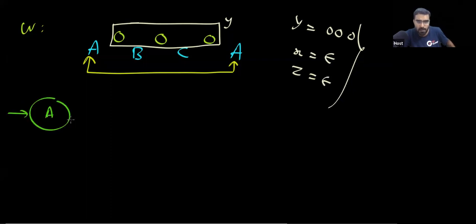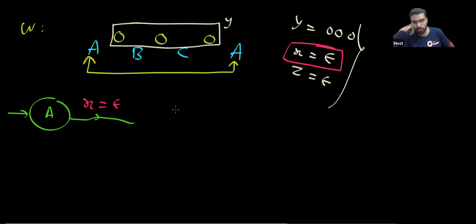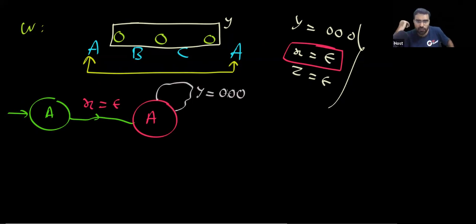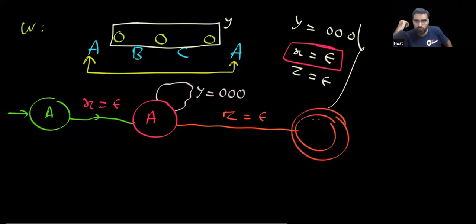Okay, and did you notice what this W is doing? From the initial state, when you read X, the empty string, where are you going? You are going to A. In this A, when you read Y, you are going to state A. And in this state, if I read Z, then where are you going? You are going to the final state. Yes or no? The same diagram again you got.